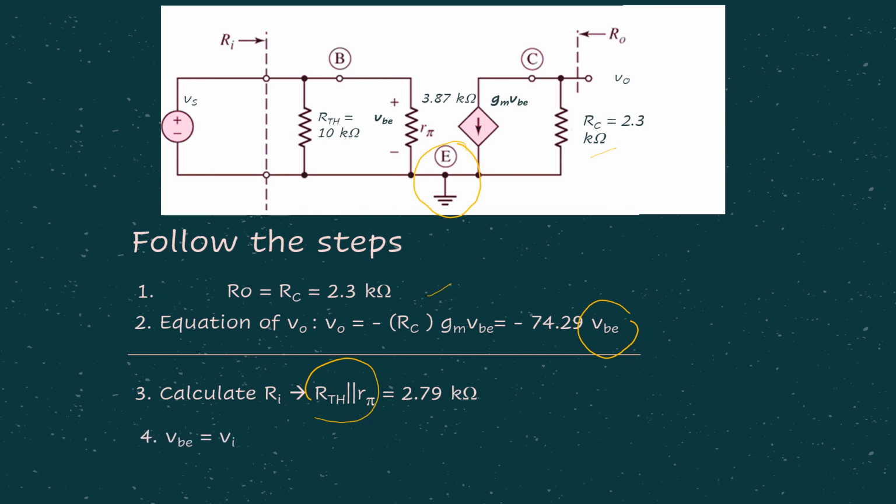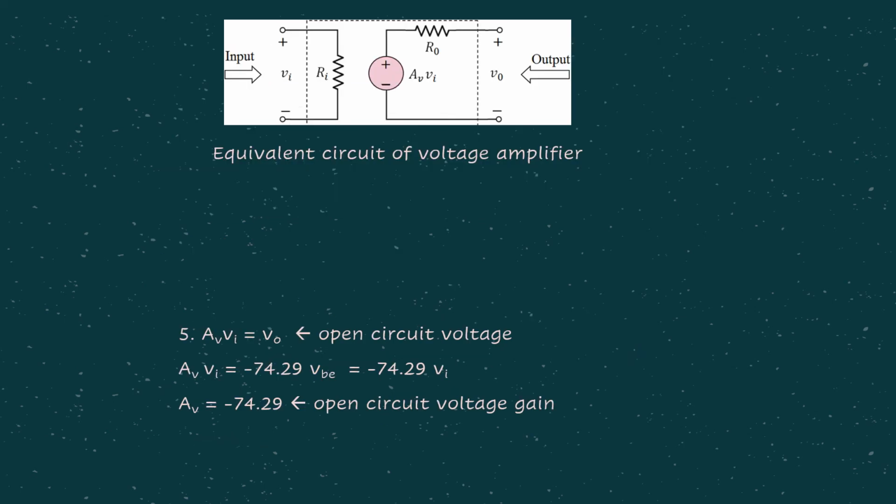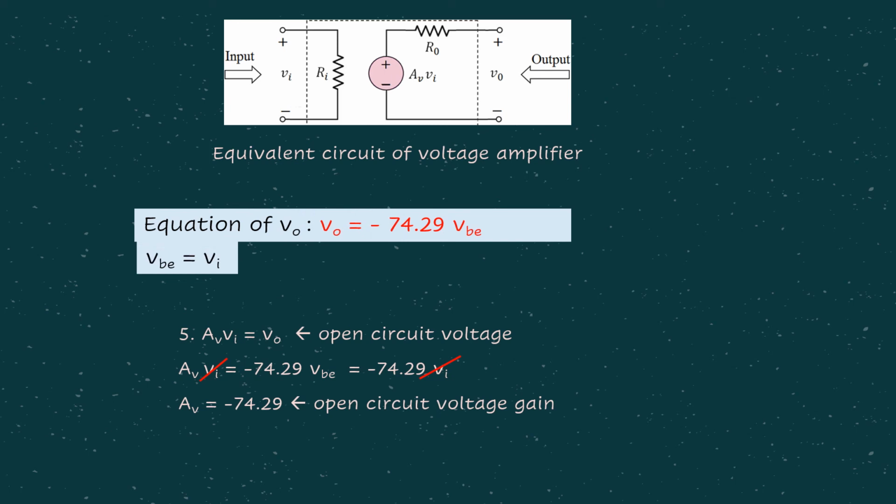And in this case, you can see that this is our VI at the input terminal. As you can see, VI is actually in parallel to VBE, so we can say VBE equals to VI. Now we already have the value of Ri and R0. Now we are looking for the open circuit voltage gain to represent our voltage amplifier model.